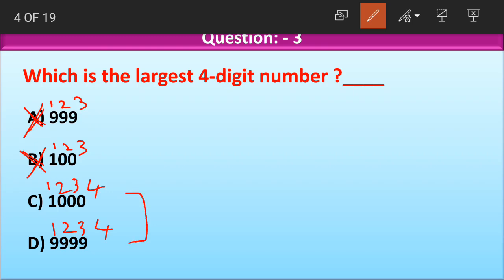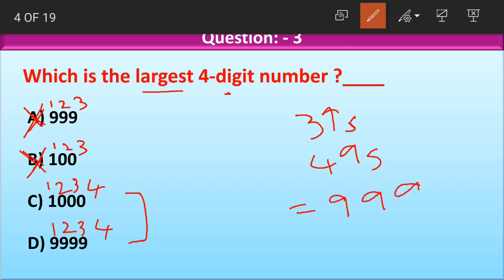If you remember, I said that largest numbers have nines in them. Largest numbers have what, children? Largest numbers have nines in them. If I ask you to find the largest 3-digit number, you write 3 nines. If I ask you to find the largest 4-digit number, you have to write 4 nines, which is asked in the question here. Largest 4-digit number will be 9, 9, 9, 9. We just have to write 4 nines. Okay children, understood? Largest 4-digit number means we have to write 4 nines.